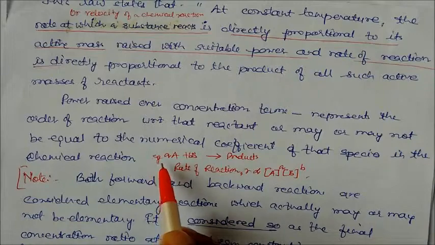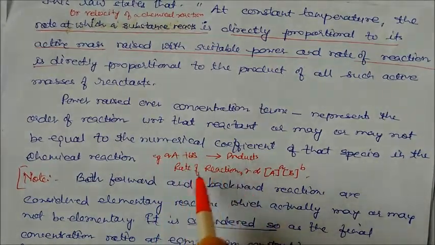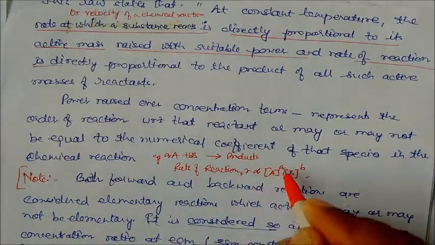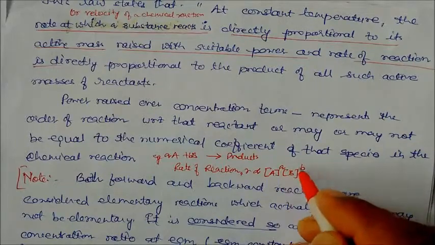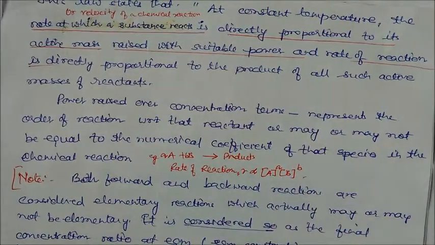For example, let us take two reactants with these numerical coefficients. We will write that the rate of reaction is proportional to [A]^a and [B]^b. These are the numerical coefficients, which may or may not be equal to the powers. This we will study later on.